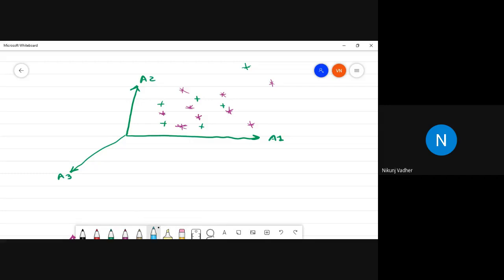This is the sample for which we want to find the class. This green color represents class 1 and this purple color represents class 2.